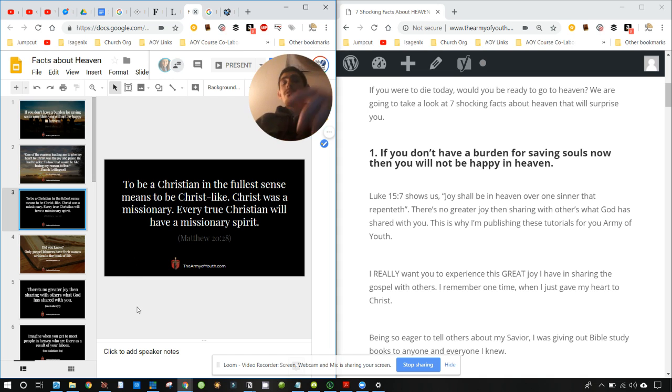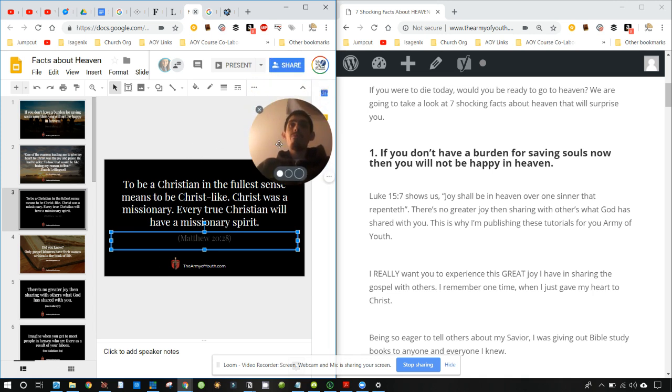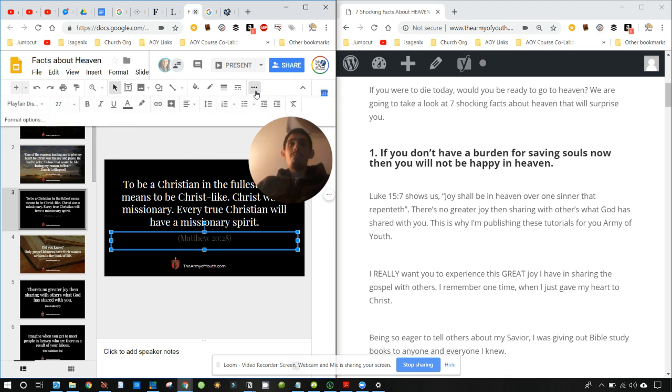Here, this is a quote. This is coming from Great Controversy, page 70, paragraph 2. It says, to be a Christian in the fullest sense means to be Christ-like. Christ was a missionary. Every true Christian will have a missionary spirit. Like, that's an aha moment. Like, whoa, am I a true Christian? Do I have a missionary spirit? Like, hey, wake up call. And so what we're doing is we're not necessarily putting a Great Controversy quote there. We're actually encouraging people to learn that principle from the scriptures.